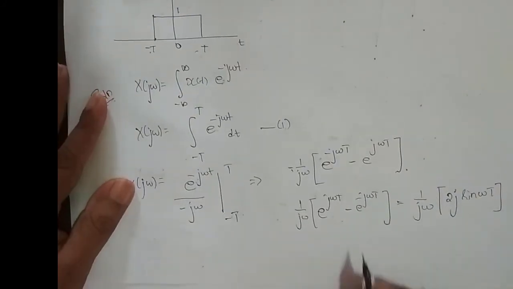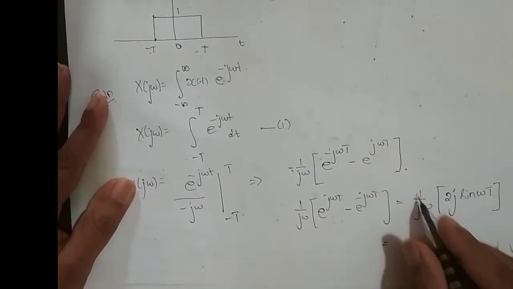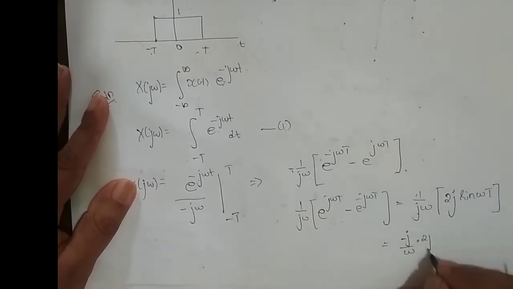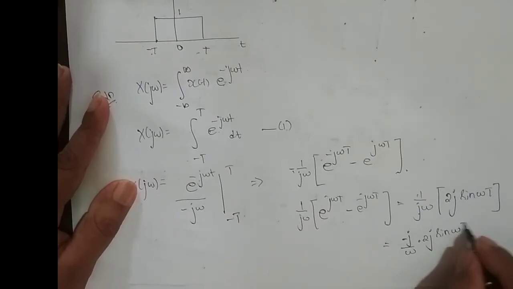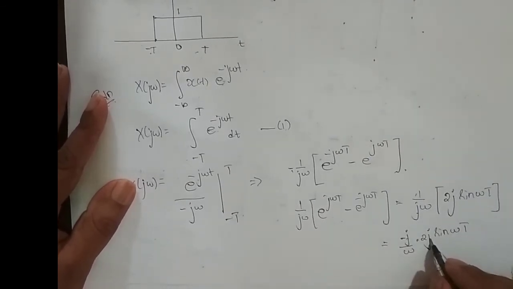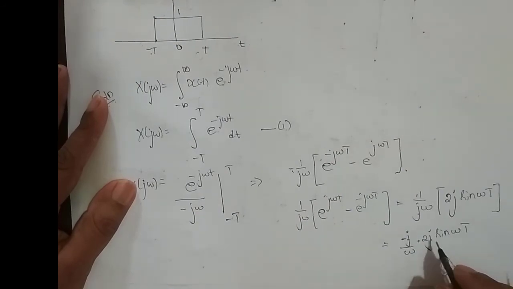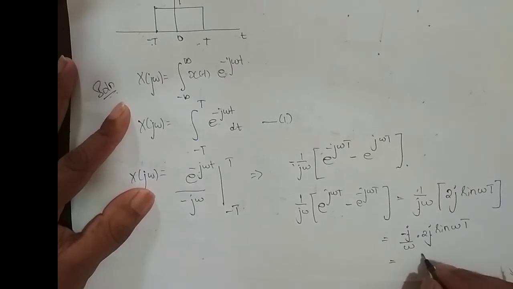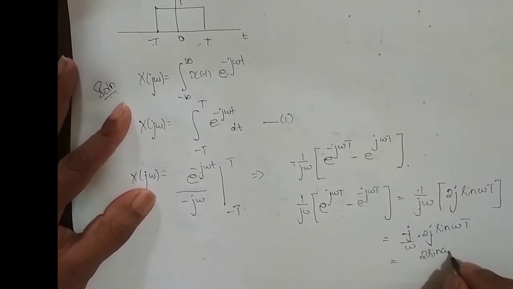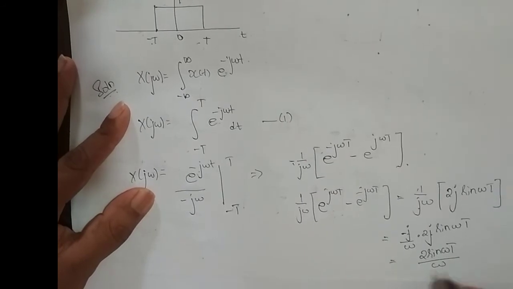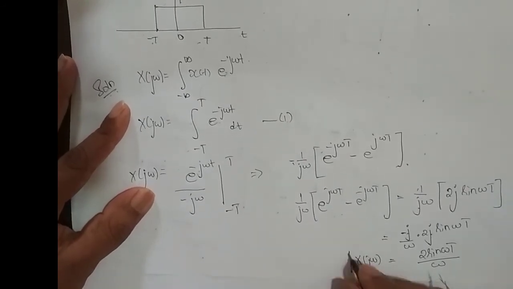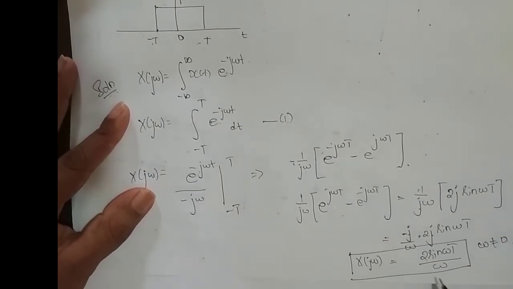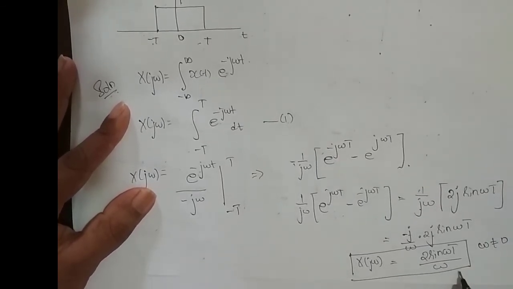So let me simplify this. If I take this j to the numerator, I'll get minus j divided by omega into 2j into sine omega T, and j into j is j square, and j square is minus 1, minus into minus plus. So what I end up with is 2 into sine of omega T divided by omega. So x of j omega is this, okay, where omega is not equal to 0. This equation holds good when omega is not equal to 0.